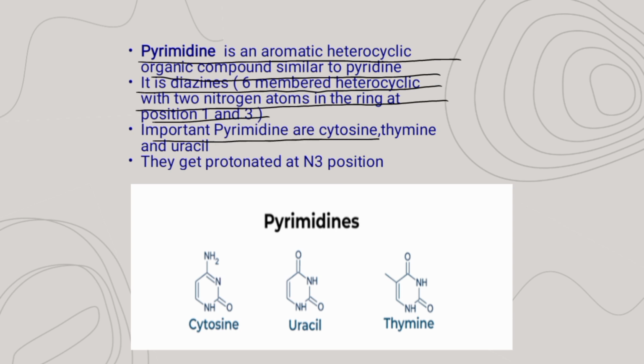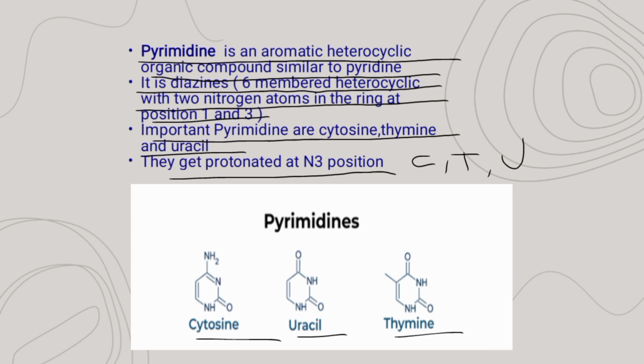Important pyrimidines are cytosine, thymine and uracil. C, T and U are the abbreviations used for these pyrimidines. They get protonated at N3 position. These are the structures of some important pyrimidines.